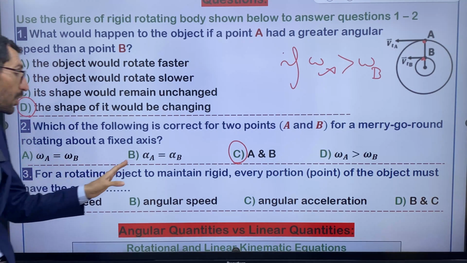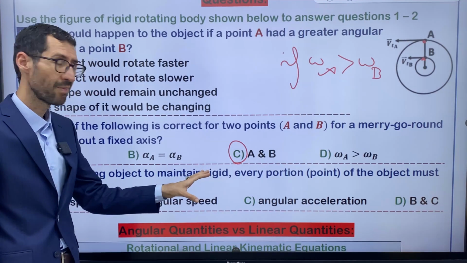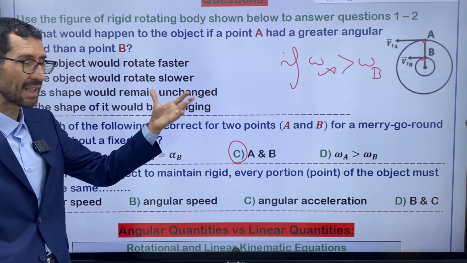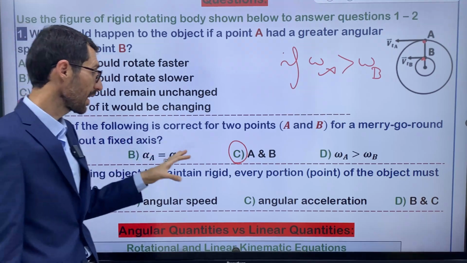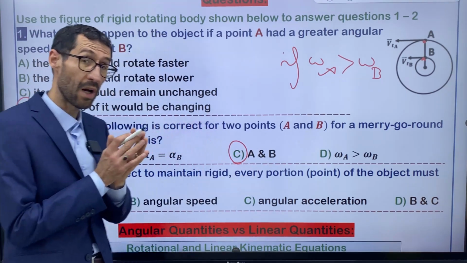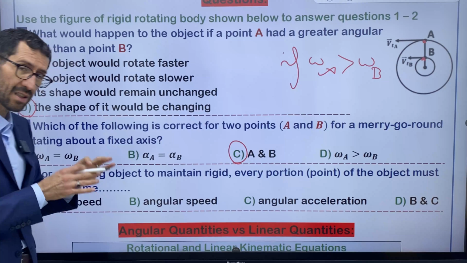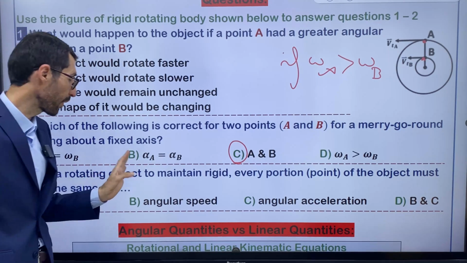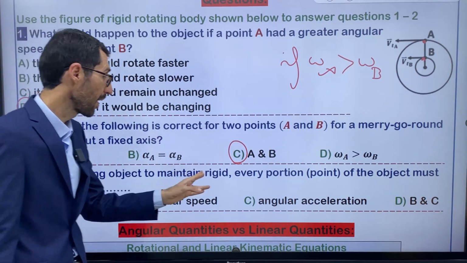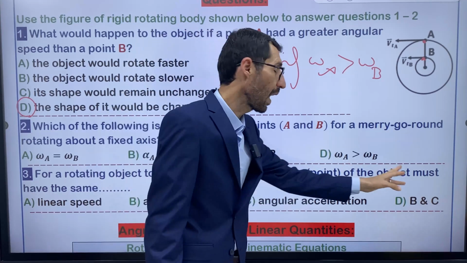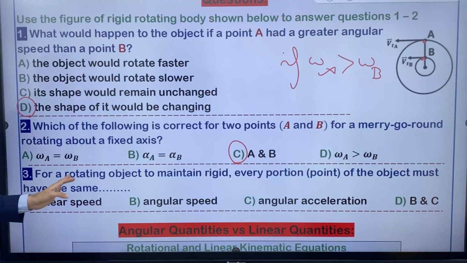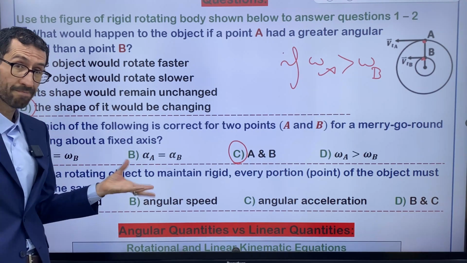In general, for a rotating object to be rigid, every portion or point of the object must have the same linear speed. Did I tell you about the linear speed of the points of a rotating object? I don't think so.